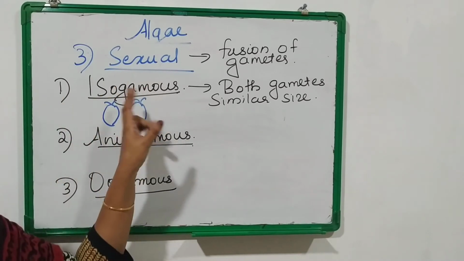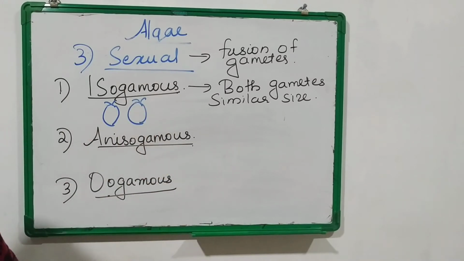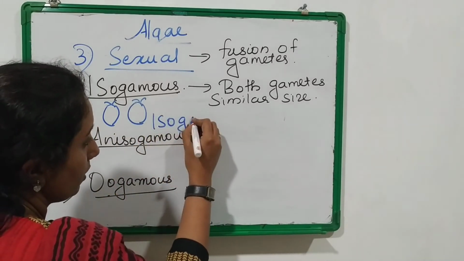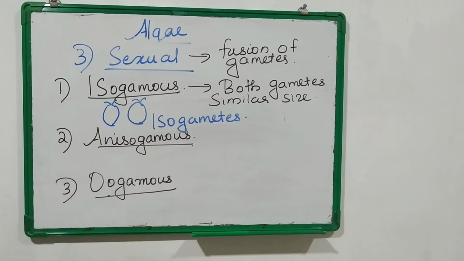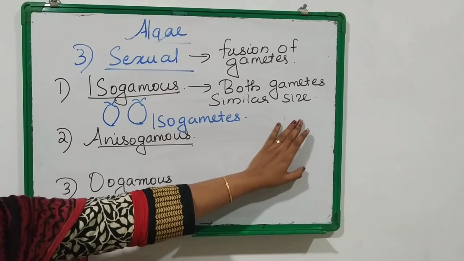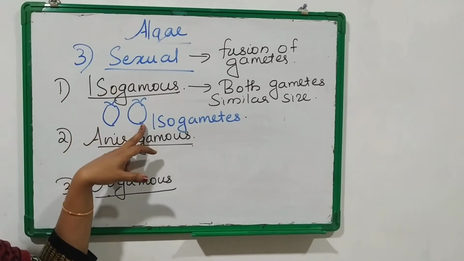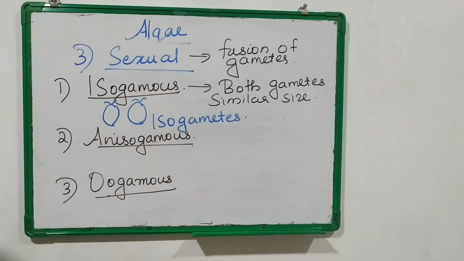Such type of reproduction is isogamous reproduction. Such gametes we call isogametes or homogametes. Okay, so this type of gametes, they are known as isogametes or homogametes. So what is isogamous type of reproduction in algae? Here the two gametes, male and female gametes involved, will have similar size and structure, so that we can't differentiate between male and female gametes. That is isogamous type of reproduction.